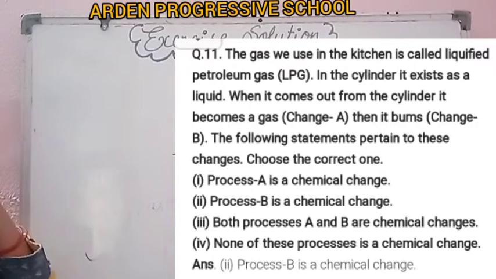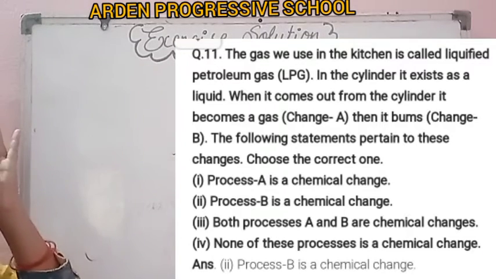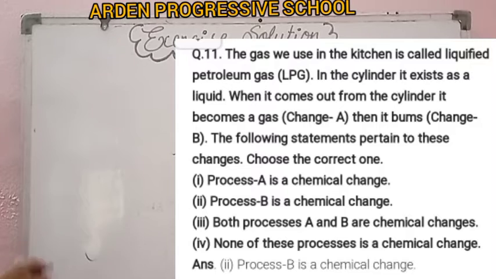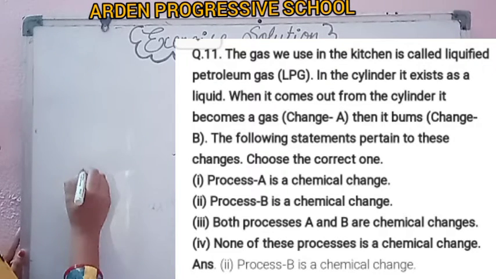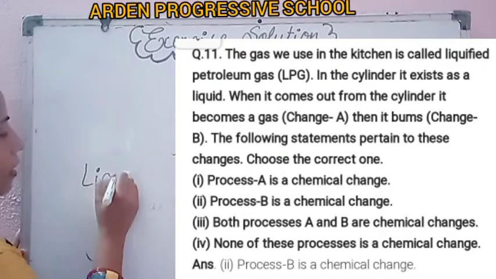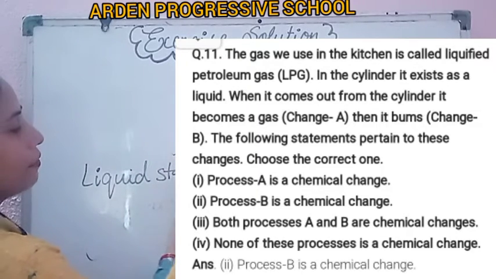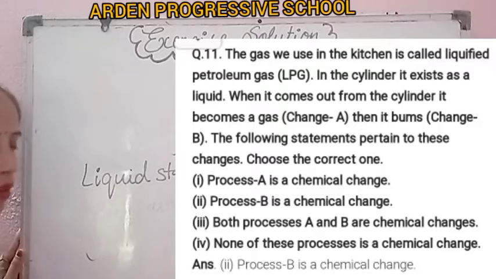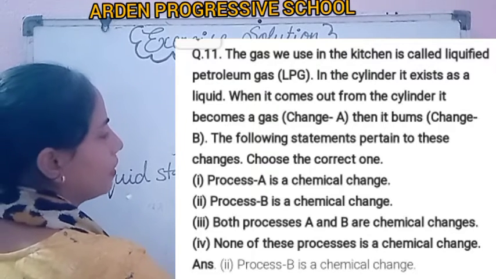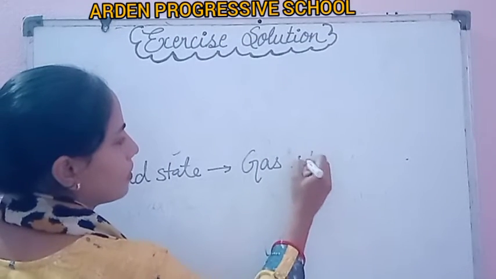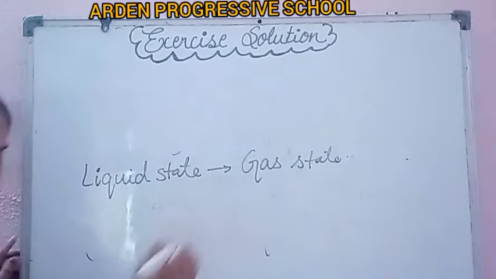In the cylinder it exists as liquid. When it comes out of the cylinder it becomes gas. So you have to tell which process this is.